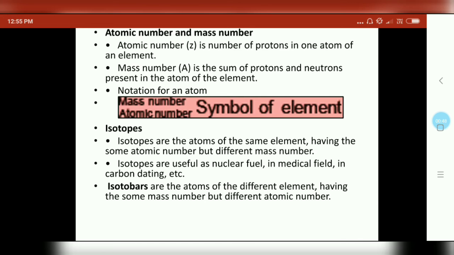Isobars are atoms of different elements having the same mass number but different atomic number. Remember, isotopes are of the same element, but in the case of isobars, they are different elements.